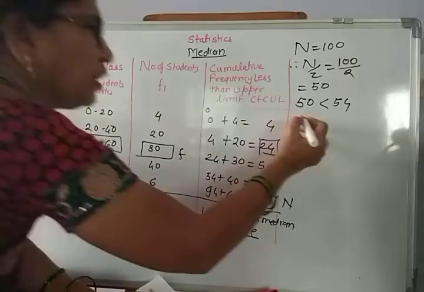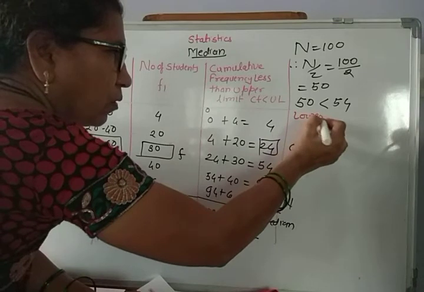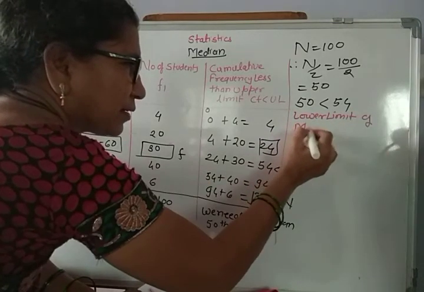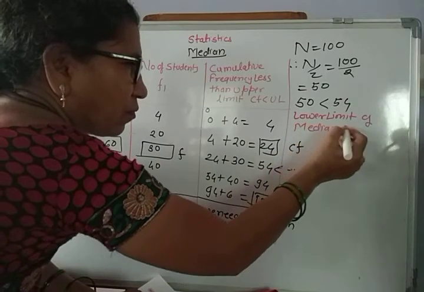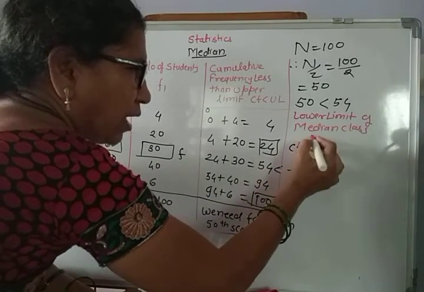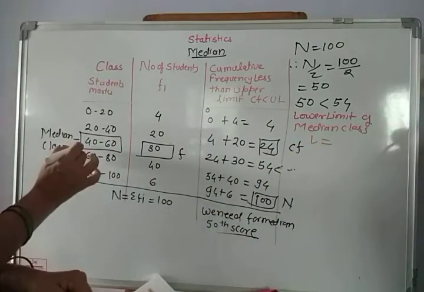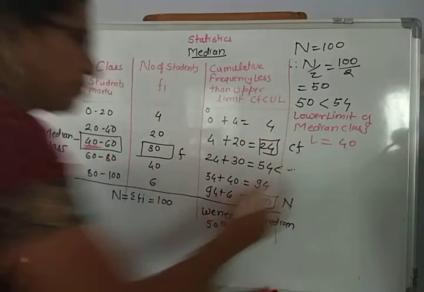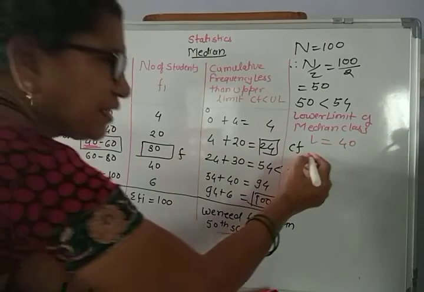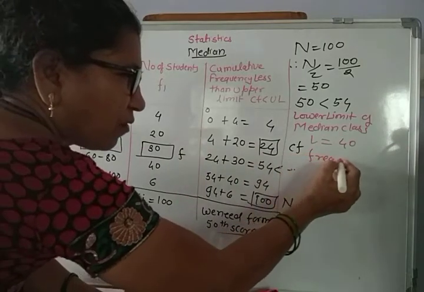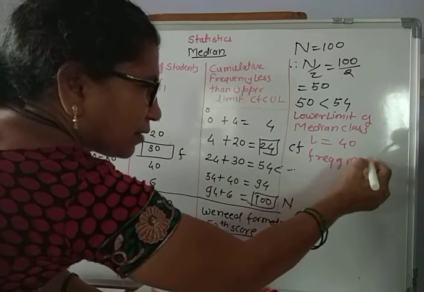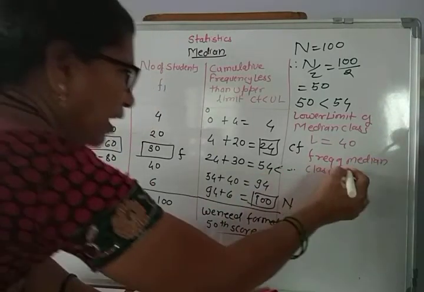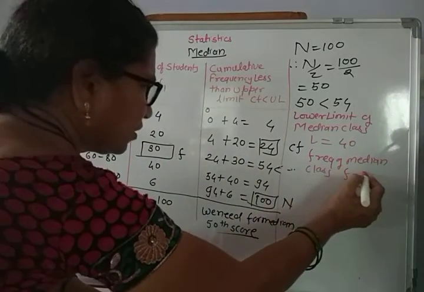That means the lower limit of the median class, L, is equal to, what is it? Lower limit. It is equal to 40. What is the frequency of the median class? It is F is equal to 30.